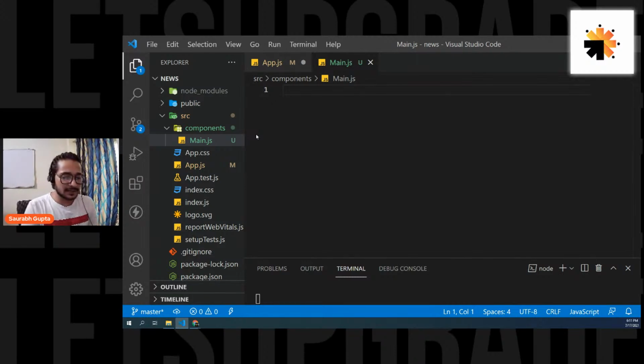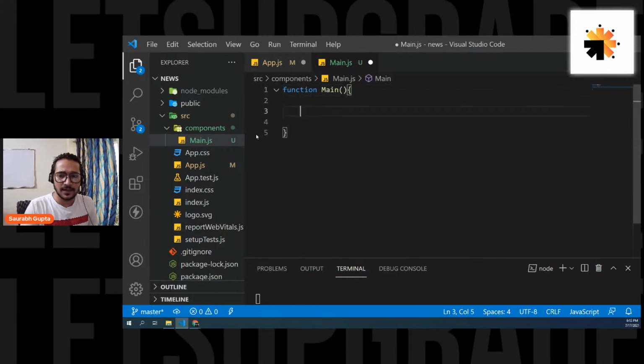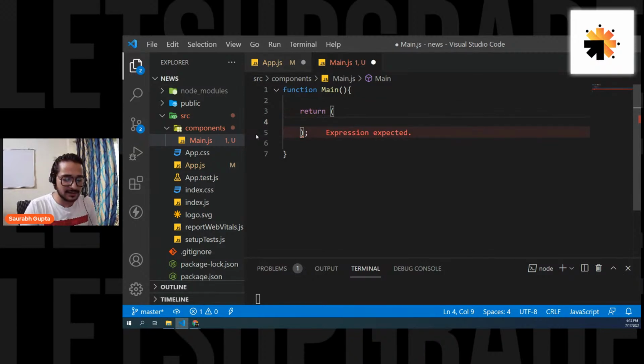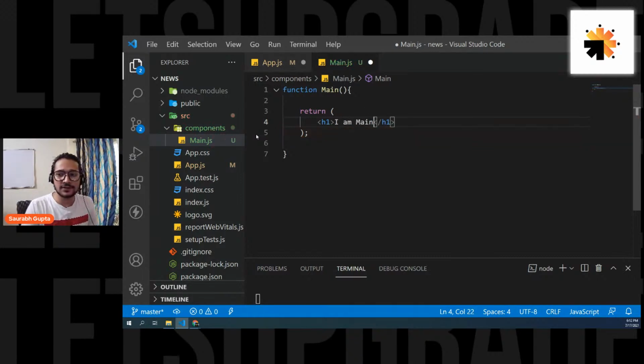Everyone, let's get started. A simple function. We have learned this, right, guys? You have learned it in the last 5 days. Main, and that's it. And then you have a return in which you return an HTML element. So for now, let's say an H1: I am main, something like that.